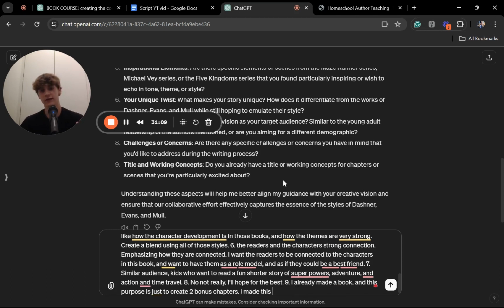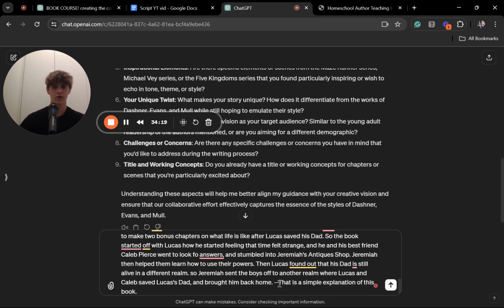So right here, I'm just going to fill out some detail of the book and what I want it to write next. So I just said it's just going to be 2 bonus chapters of what life is like after Lucas saved his dad. I said, so the book started off with Lucas, how he started feeling that time felt strange, and he and his best friend Caleb Pierce went to look for answers and stumbled into Jeremiah's antique shop. Jeremiah then helped them learn how to use their powers. Then Lucas found out that his dad is still alive in a different realm. So Jeremiah sent the boys off to another realm where Lucas and Caleb saved Lucas's dad and brought him back home. That's a simple explanation of this book.